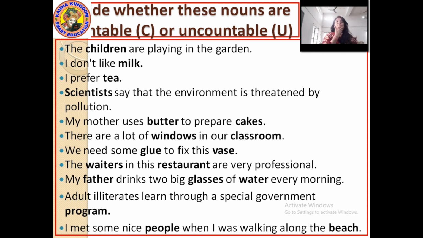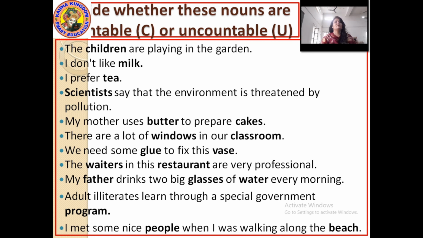So in this exercise, you have to tell which of the highlighted words are countable and which are uncountable. The words which you feel are countable, write C in front of that word. The word which you feel is uncountable, write U in front of that word.